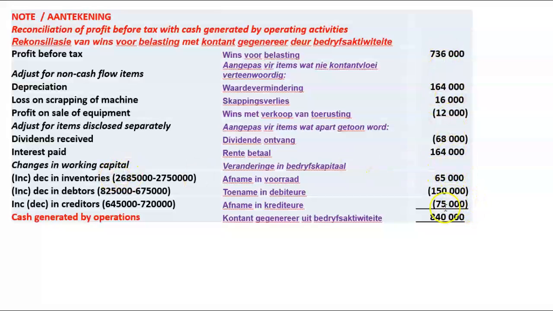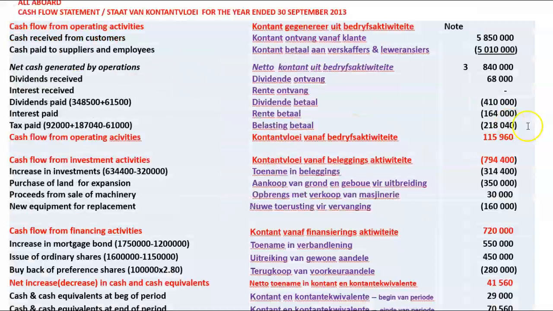And then when I do all those adjustments, voila, I'm back at the 840,000 rand, which equals my cash from operating activities.